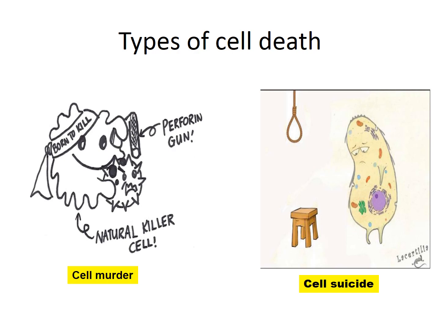If we try to understand why a cell will die, it will die in two situations. One, it is not receiving the positive signal for its growth, the growth factors or the interleukins, or it is receiving the negative signals, that are the signals that stimulate it to die, or the death signals as we would say. So we have two types of cell death, as we have said earlier. One is necrosis, which is also known by the name of cell murder. Why? Because when a cell is irreversibly damaged by some chemical, toxins or mechanical damage, what will happen? The cell is no longer functional. It becomes dysfunctional and it cannot be repaired. So it needs to be removed by the body, and the process followed is necrosis.